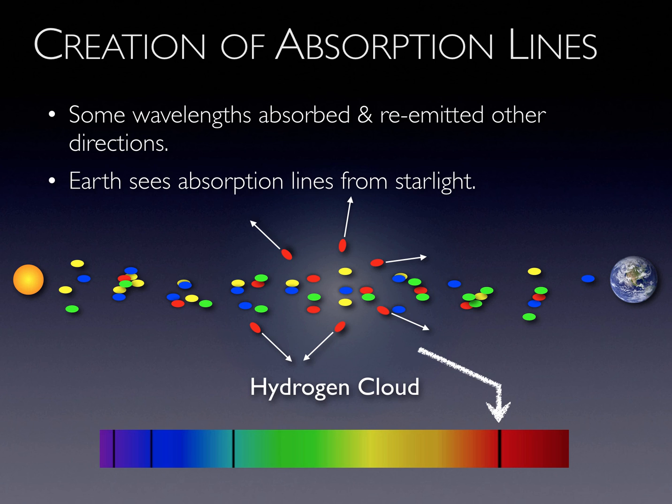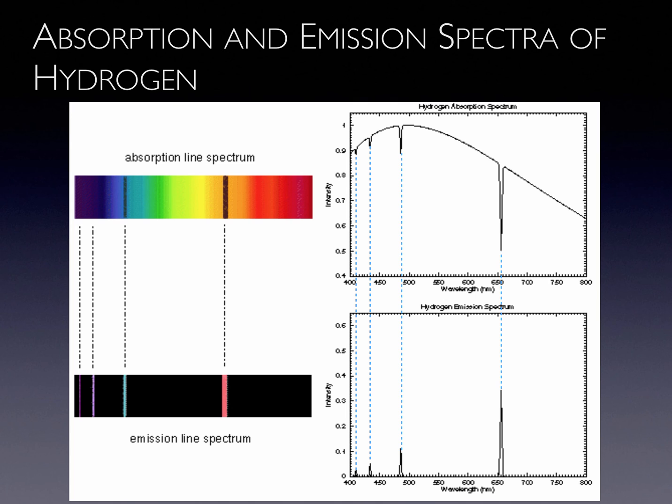On the top left is an absorption spectrum and its corresponding power spectrum just to the right. It's basically a black body curve with absorption lines appearing as downward spikes. On the bottom left are emission lines and its corresponding power spectrum. The emission lines appear as upward spikes. You should be able to identify a spectrum as either an emission or absorption spectrum.